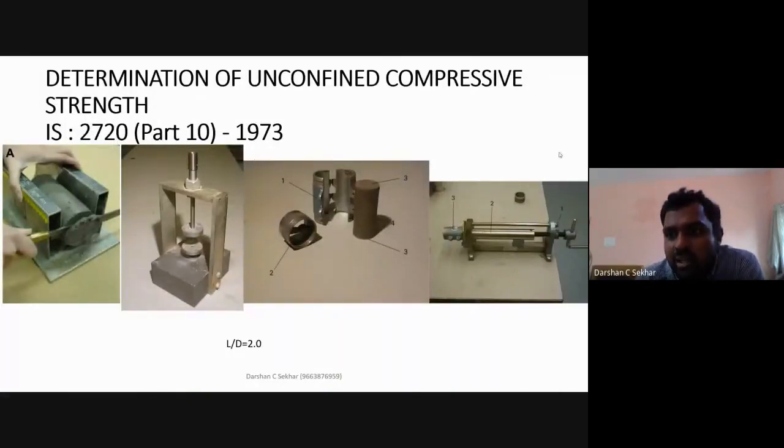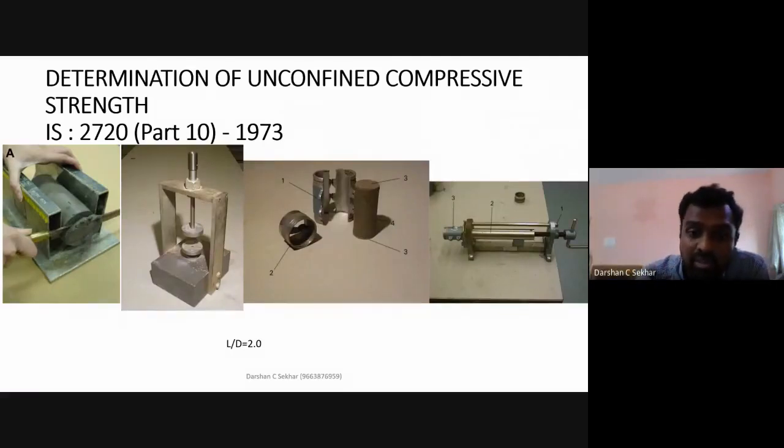So in this UCC test, the first thing is that you have a cylindrical mold here, and the height of the cylindrical mold will be in this shape, with a length to diameter ratio. This is my length, and this is the diameter. This length to diameter ratio will be in the range of 2, or 2.1 or 2.2. Normally in our laboratory, the length will be 76 mm or 7.6 centimeter, and the diameter will be 38 mm, half of it. If this value is 38, the length will be double. Or it can be probably 80 mm also. It doesn't make a difference. But it cannot be 90.